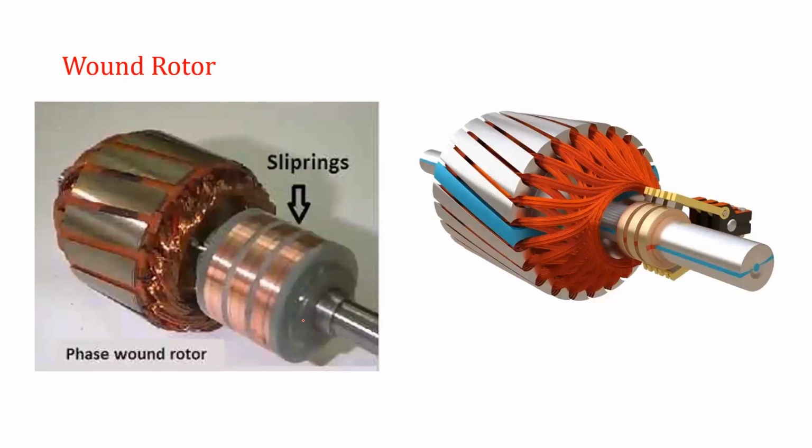Now the second type of rotor construction is the wound rotor construction. In the wound rotor, again, the slots are inclined to make an angle with respect to the axis of the rotor. The winding is similar to the armature winding of a DC machine, only in the DC machine the armature winding is connected to the commutator segments, whereas here the commutator segments are replaced by solid slip rings.